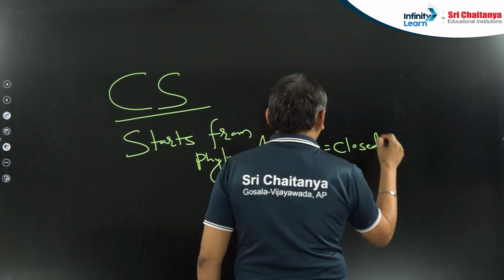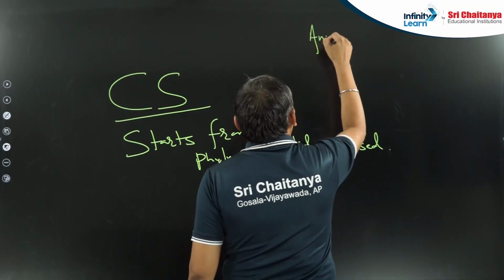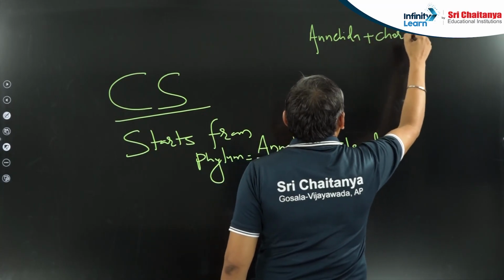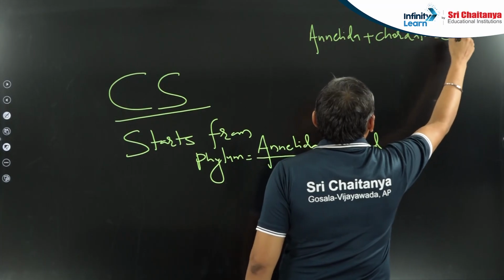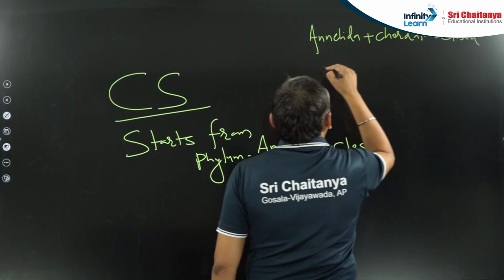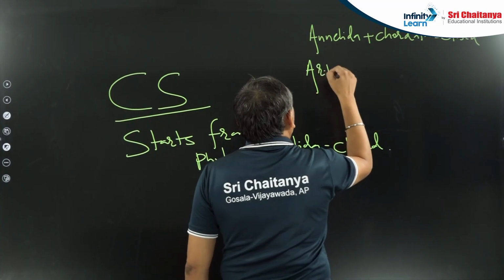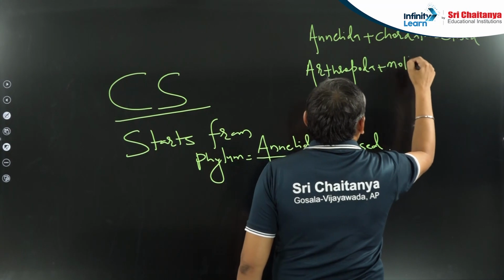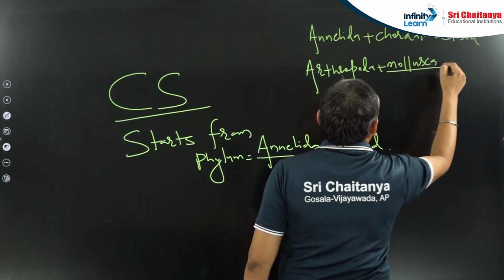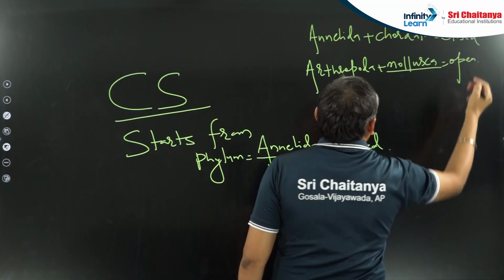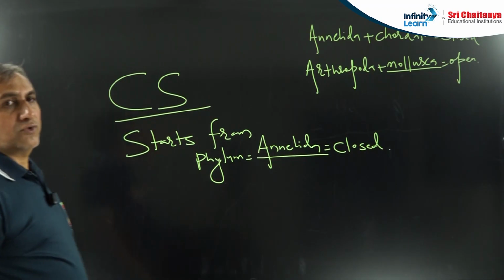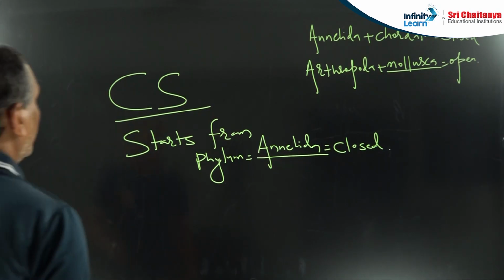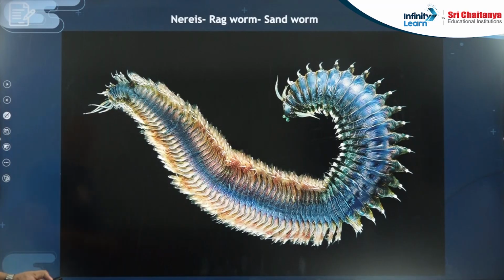You have to remember, as per NCERT, Annelida and Chordata have the closed circulatory system, whereas Arthropoda and Mollusca have the open circulatory system. Always the efficiency of the closed circulatory system is more in comparison to the open circulatory system.